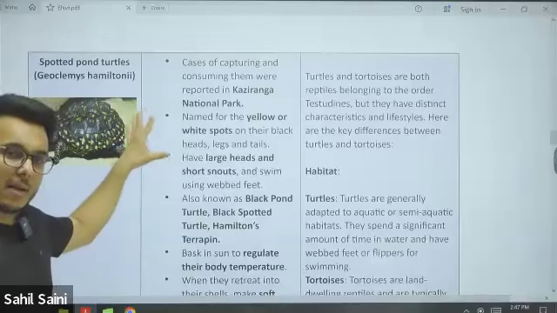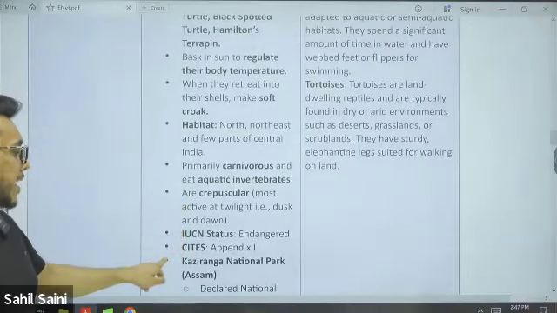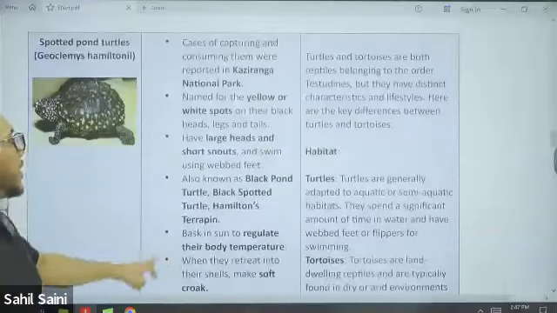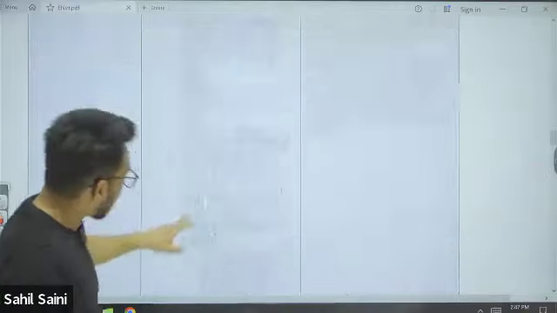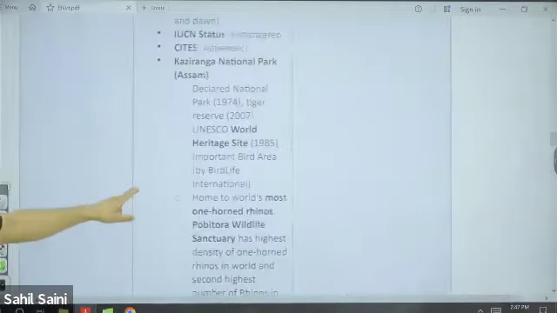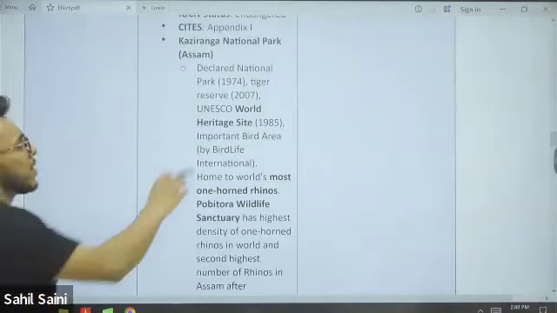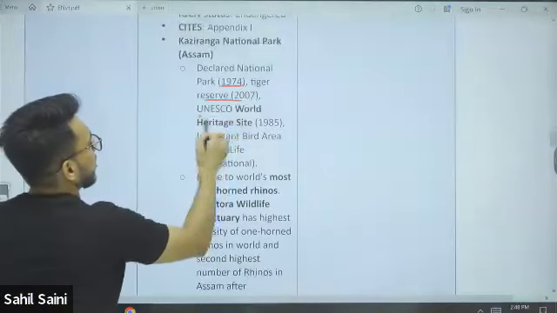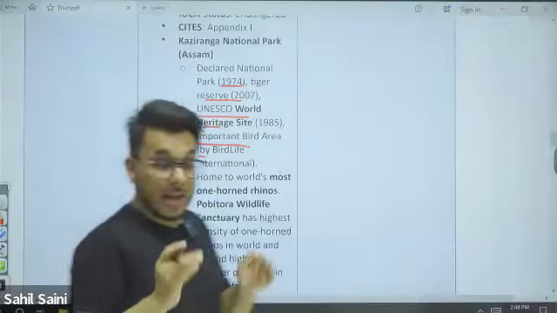Fine, different names. So what is the status? Status is endangered as per the IUCN Red List, and they are found in large numbers in the Kaziranga National Park. We have already discussed the Kaziranga National Park. Where is it located? Located in Assam. National Park, Tiger Reserve, as well as UNESCO World Heritage Site, and also an Important Bird Area.